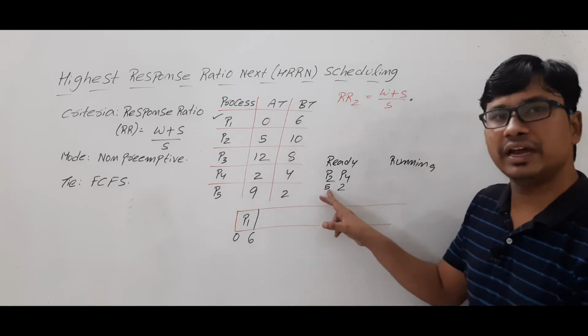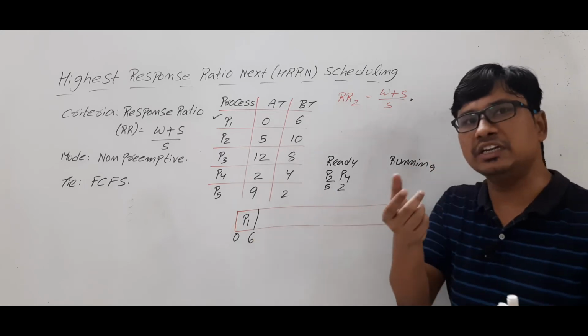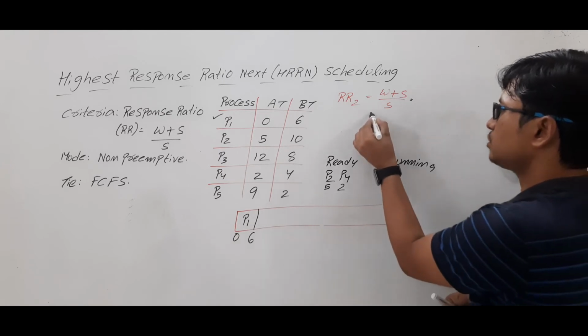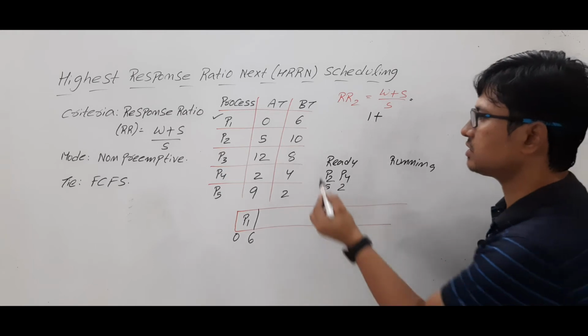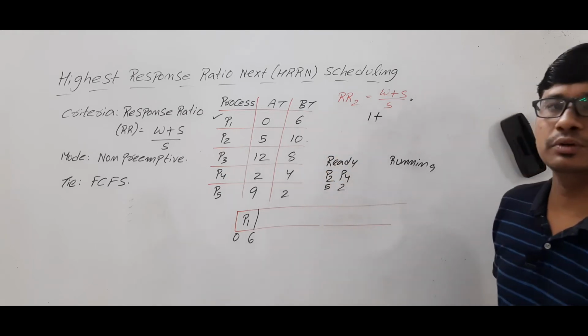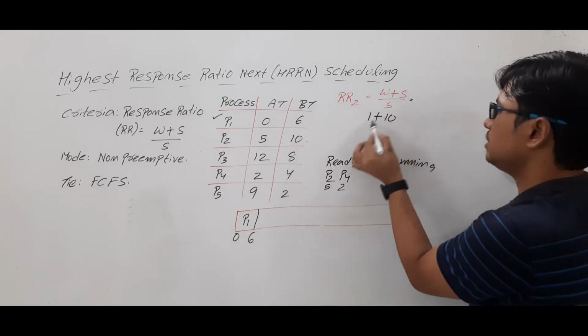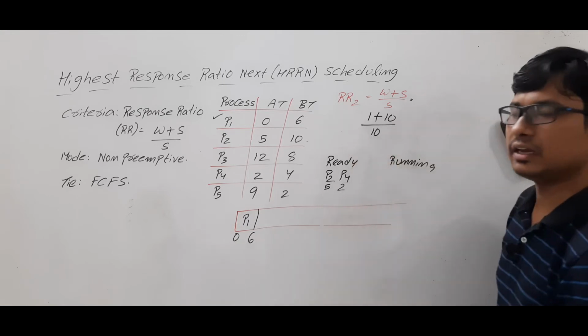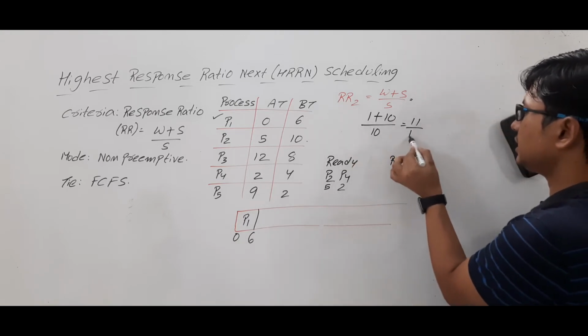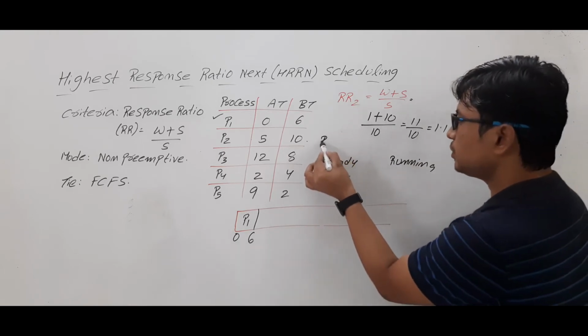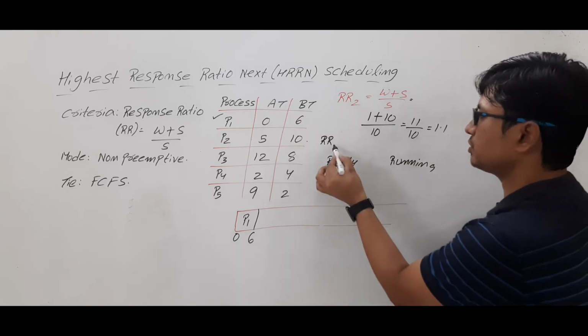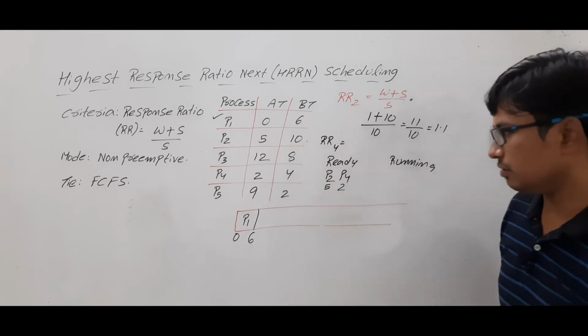So it is waiting for 1 unit of time. So the waiting time is 1, and S is the service time or the burst time. What is the process P2 burst time? It is 10. So (1 + 10) / 10, which is equal to 11/10, which is equal to 1.1.